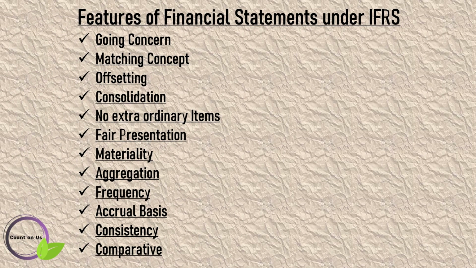Consistency means the accounting methods once adopted must be applied consistently in future. If for any valid reason the accounting policy is changed, a business must disclose the nature of the change, the reasons for the change and its effect on the financial statements.